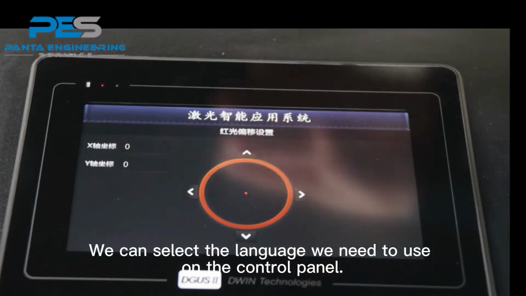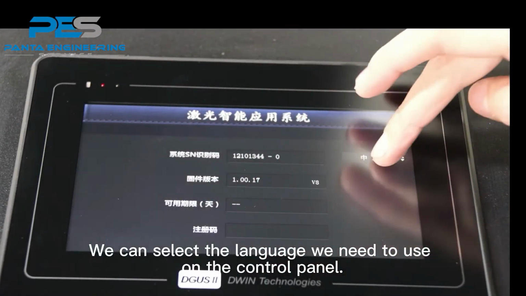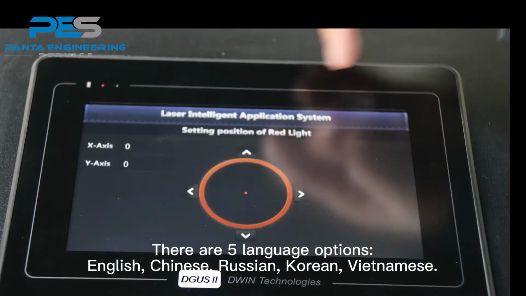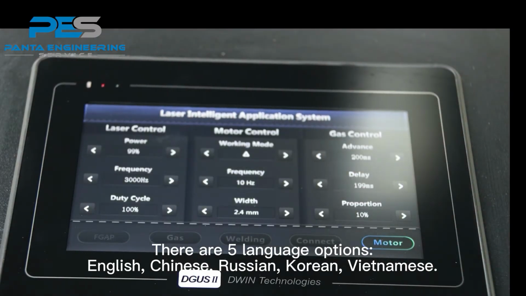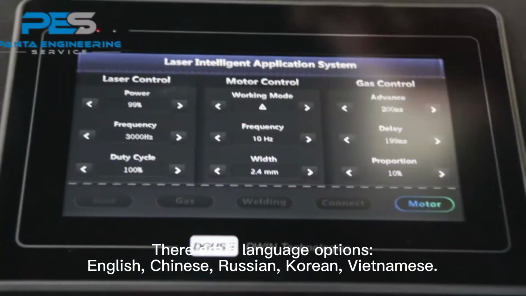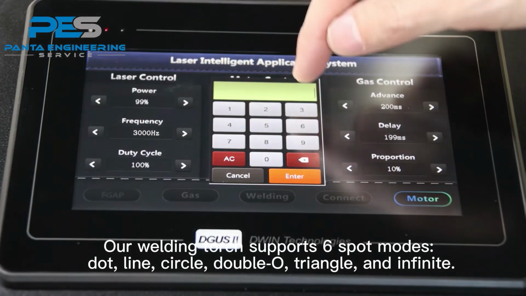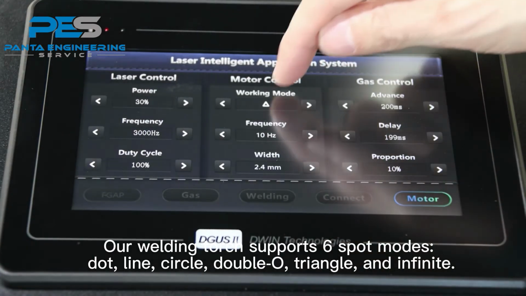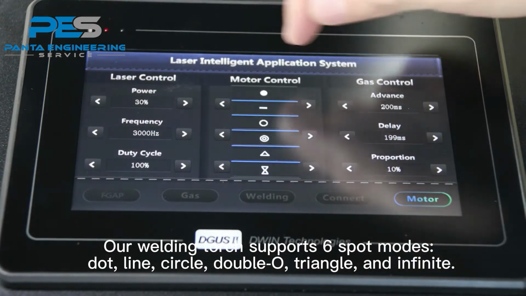We can select the language we need to use on the control panel. There are 5 language options: English, Chinese, Russian, Korean, Vietnamese. Our welding torch supports 6 spot modes: dot, line, circle, tableau, triangle, and infinite.